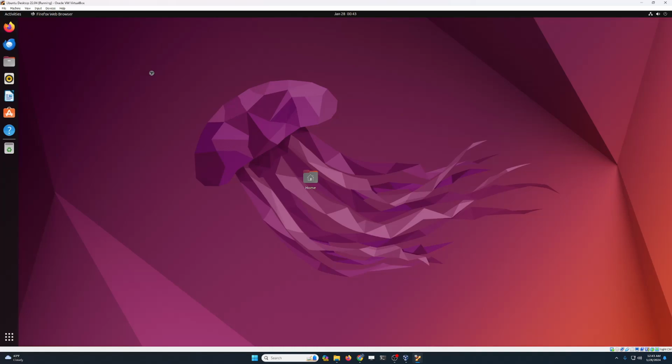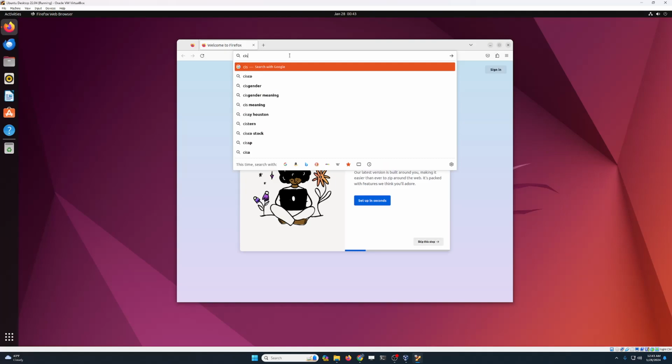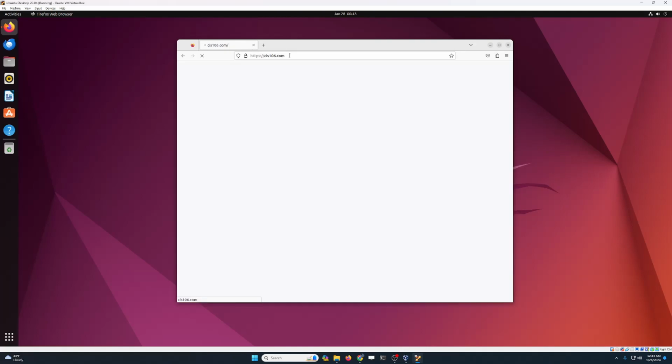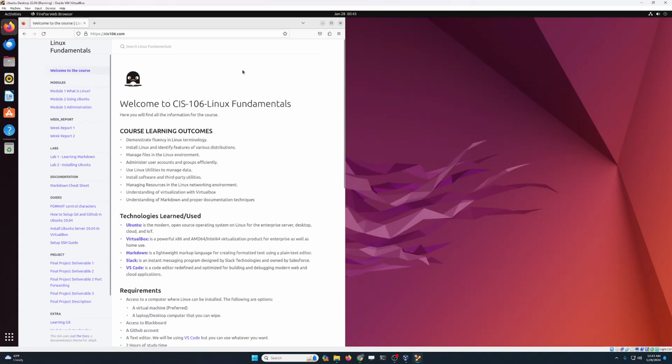I'm gonna open a web browser. We have Firefox installed by default. Just make sure you give it a second or two. It might take a little bit to open. And here I'm gonna go to cis106.com, because now I can just follow my instructions from here without needing to use the web browser on my actual desktop.